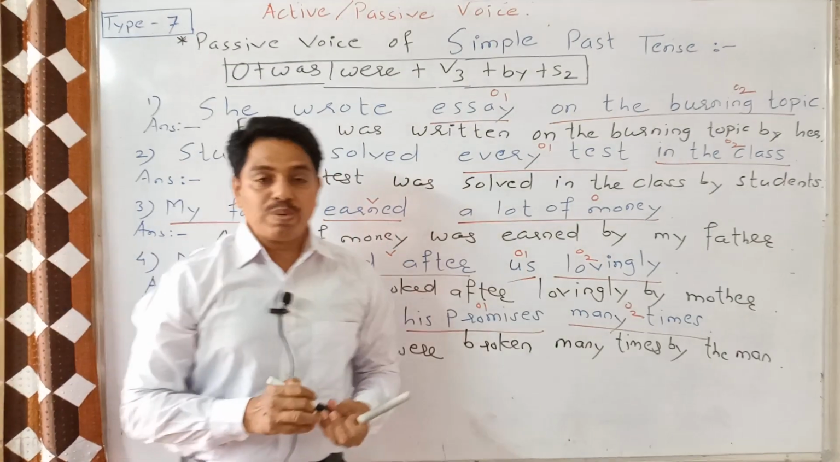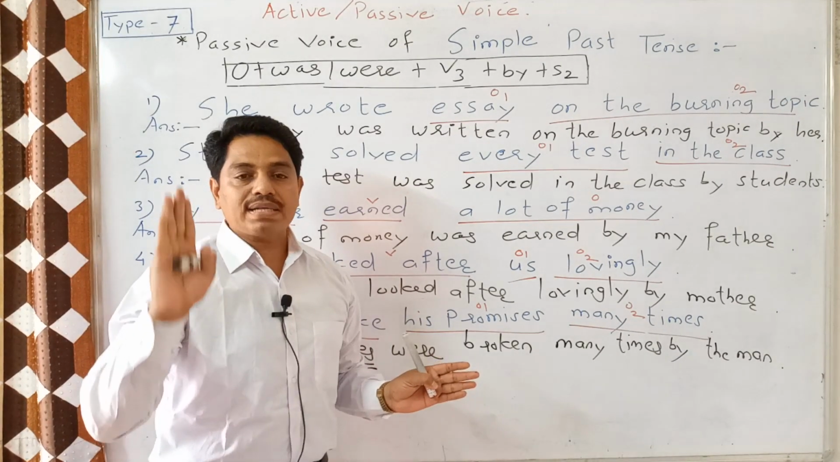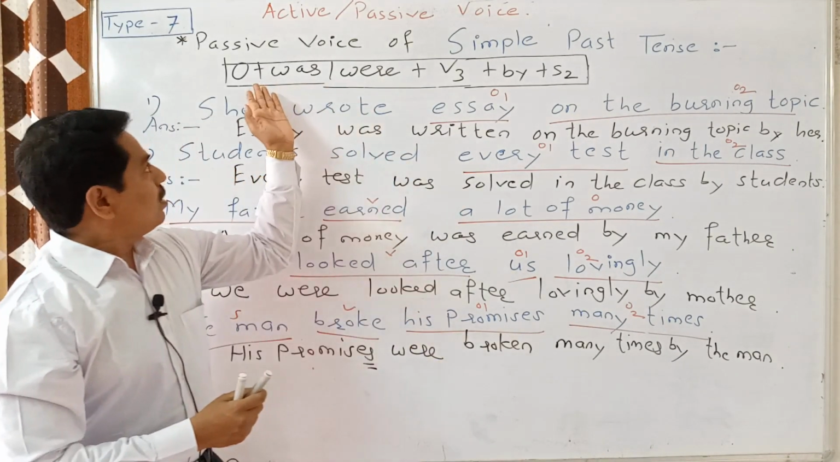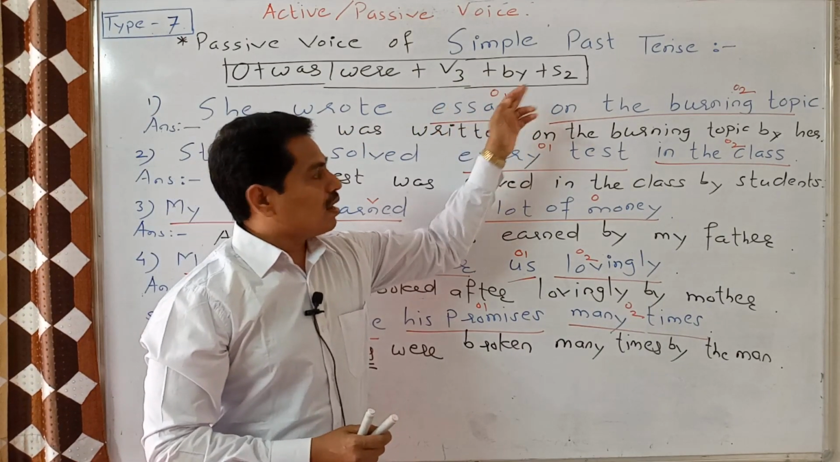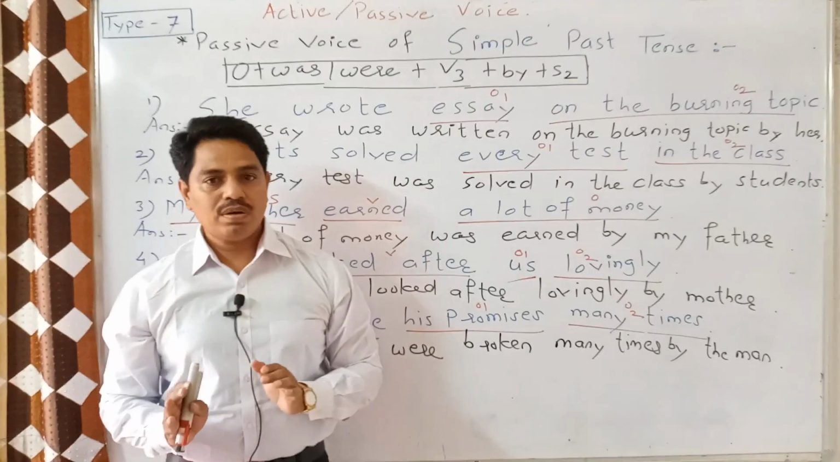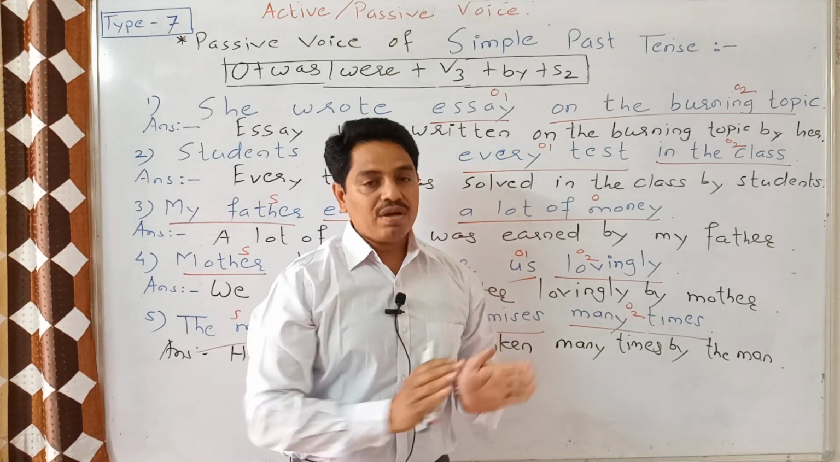So, in this way, we make the passive construction of simple past tense. Very easy. Object, was or were, V3, by and S2. I hope and I am sure you all must have understood it very properly.